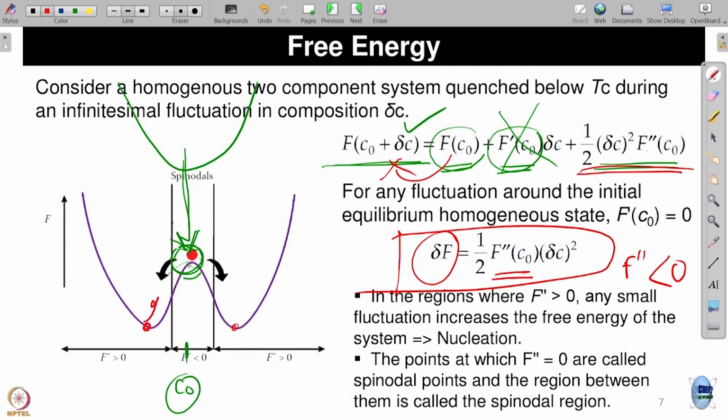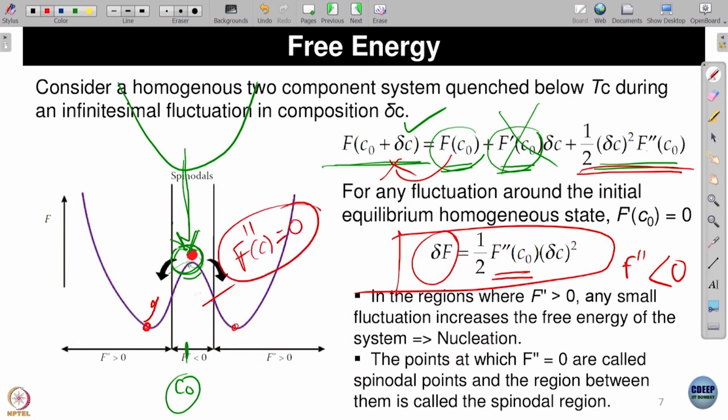So here small fluctuations increase the free energy, and here small fluctuations decrease free energy. So it goes through F double prime greater than 0, which is the condition of the minimum, to less than 0. So in between somewhere F double prime of C must be equal to 0.